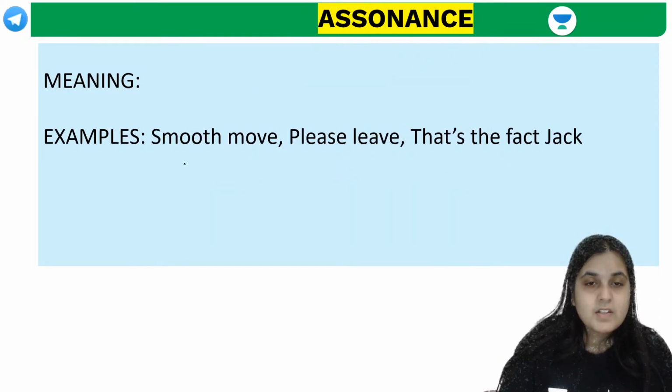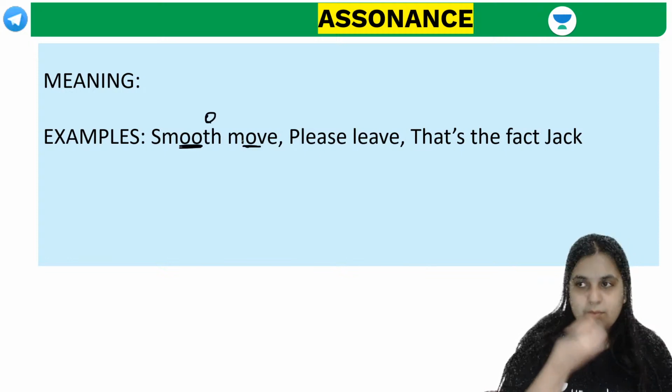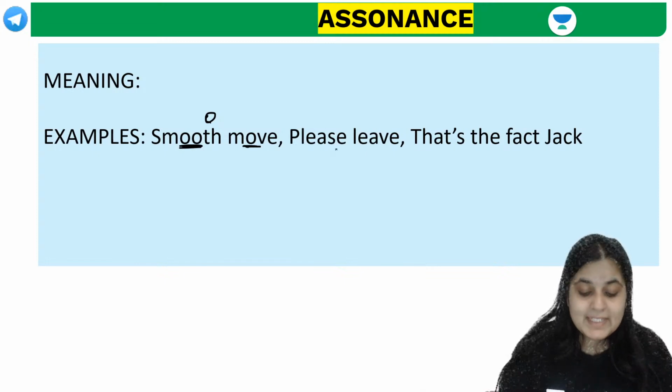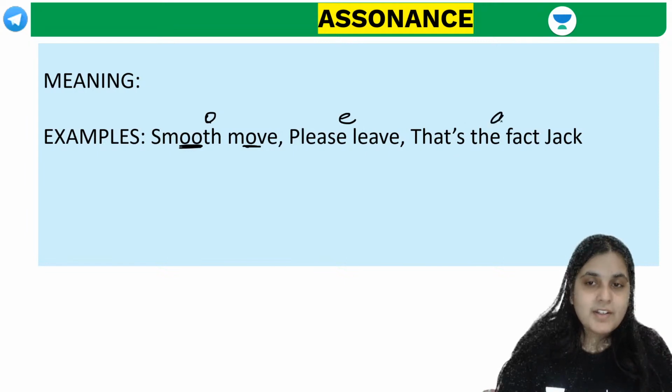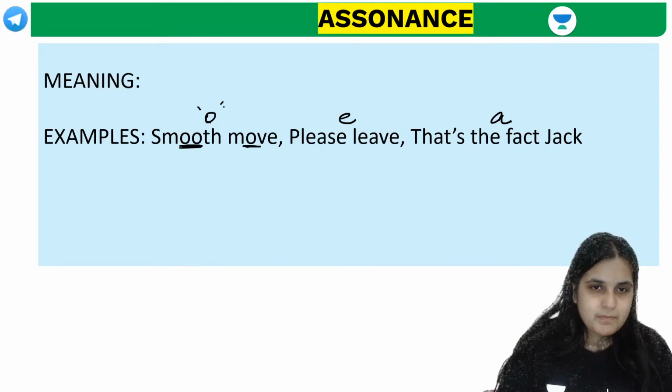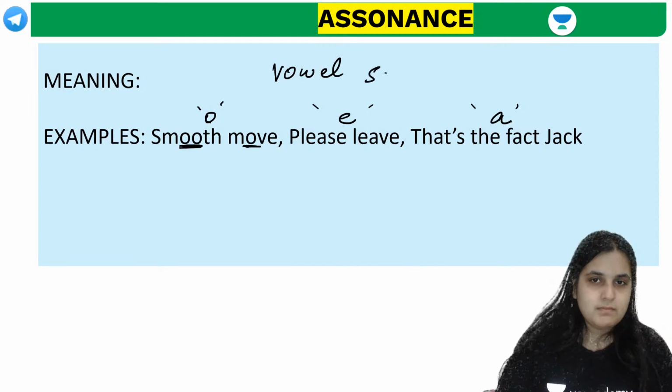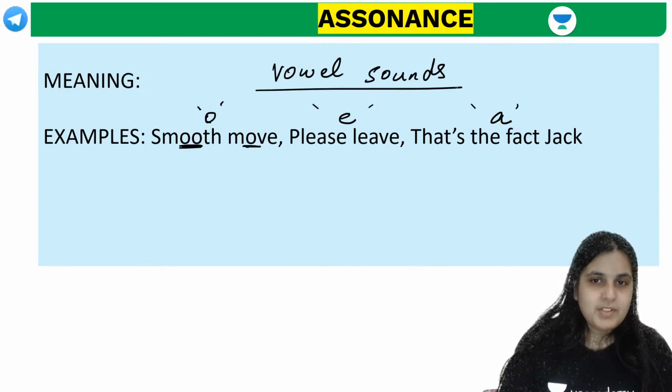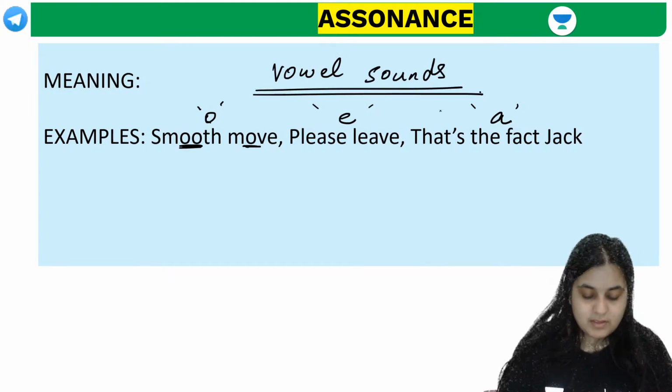Assonance. Smooth move. Please leave. That's the fact, Jack. Now, you understood here which sound is repeated? O. Smooth move. Repetition of O. Please leave. Repetition of E. Look at the pronunciation. That's the fact, Jack. Repetition of A. So it's basically the repetition of vowel sounds. It's the repetition of vowel sounds.